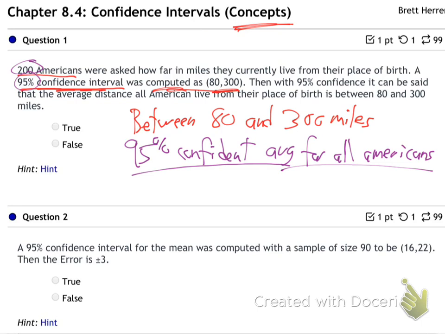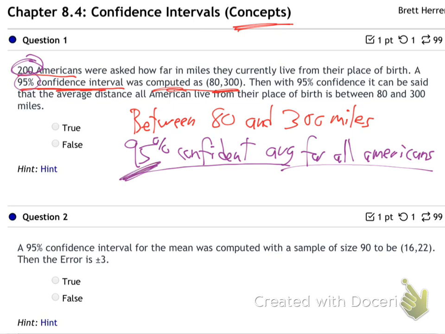Now, we don't have time to ask everybody in America. That study would cost millions of dollars. We don't have time for that. So instead, what they do is they ask 200 people, and they hope that average is similar to the average for all America. Well, how do they hope? That's exactly what all this statistics is about, how sure is our hope. That's all probability and on you go.